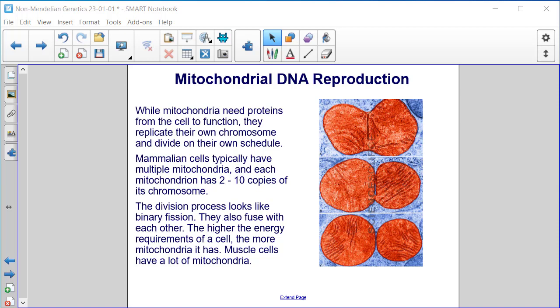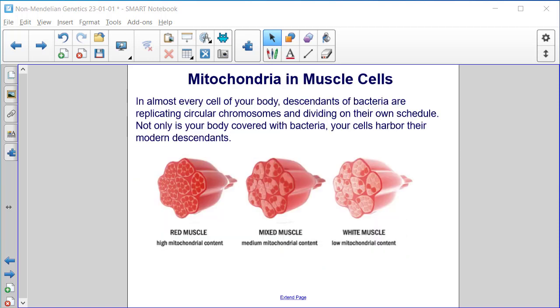Mammalian cells typically have multiple mitochondria, and each mitochondrion has 2 to 10 copies of its chromosome. The division process looks like binary fission. They also fuse with each other. The higher the energy requirements of a cell, the more mitochondria it has. Muscle cells, for example, have a lot of mitochondria.